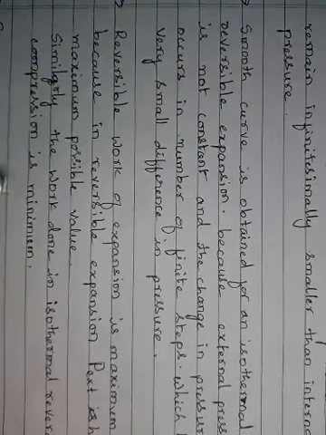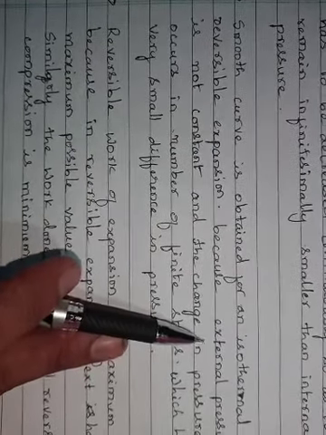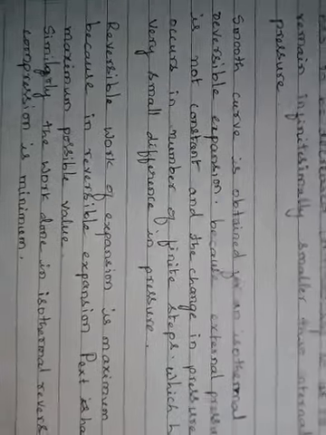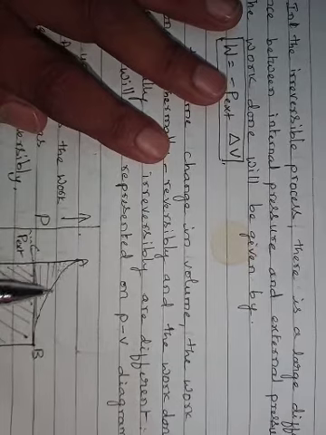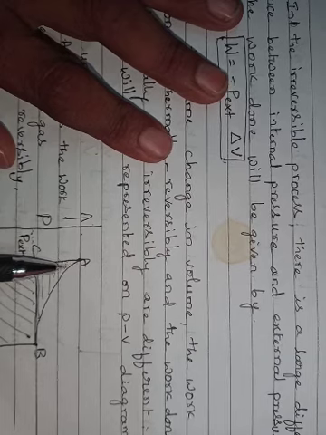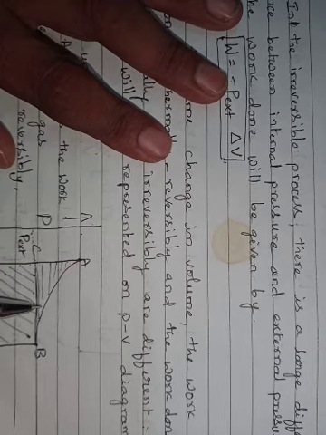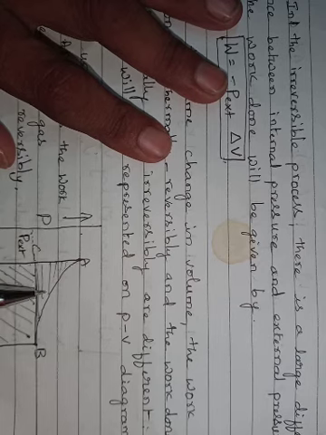Second important point: in a reversible isothermal process, we get a smooth curve. As I showed here, this type of curve we get in a reversible process, because there is a gradual decrease in the pressure and the process undergoes many intermediate stages. At each stage, that decrease in pressure is very small, so we get a smooth curve.